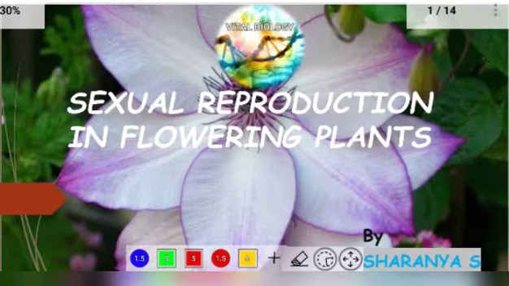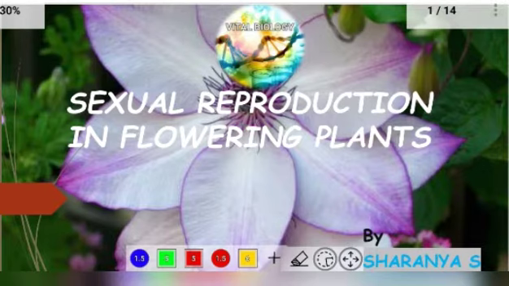That is, what is reproduction, lifespan, and types of reproduction: asexual reproduction and sexual reproduction definitions, and asexual reproduction examples. And in sexual reproduction there are 3 events: the pre-fertilization event, the fertilization event, and the post-fertilization events. So we have studied all these in the previous classes.